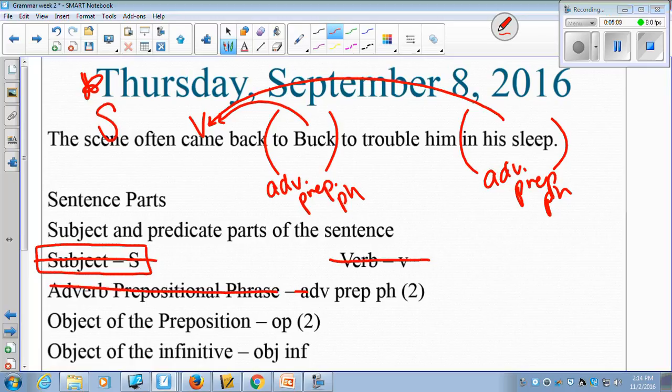In these prepositional phrases, you have an object of the preposition, and that is always a noun or pronoun that is the last word in the prepositional phrase. So here's your object of the preposition.